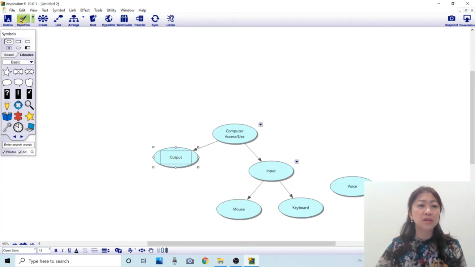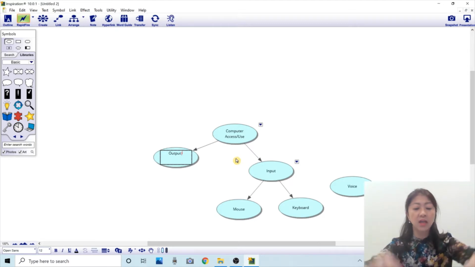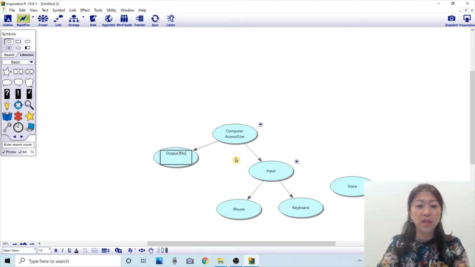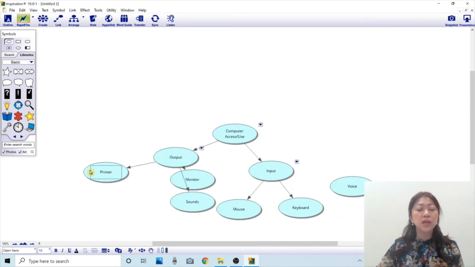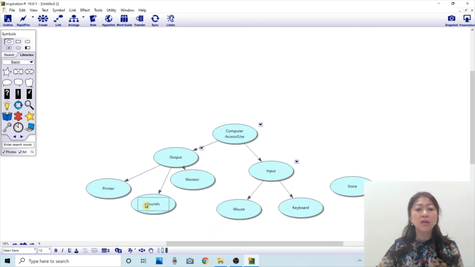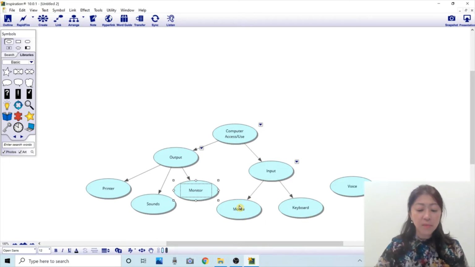I'm going to turn on rapid fire again, and for output there will be monitor, enter, printer, enter, and then sound, enter. So I can see that printer, sound, and monitor can be outputs of a computer, and mouse and keyboard will be input. Let me add a few more under keyboard.